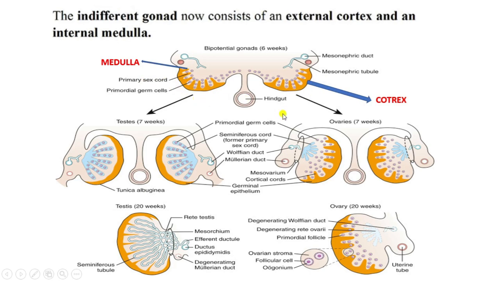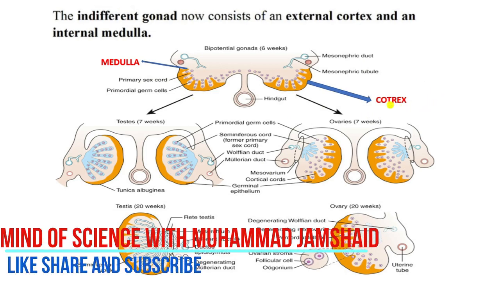On further differentiation, during the 7th to 12th week of intrauterine life, if an X chromosomal complement is present, this leads to differentiation of the cortex into the female gonad, that is the ovaries, and there will be regression or degeneration of the medulla. But if an XY chromosomal complement is present, this leads to differentiation of the medulla into the male gonad, that is the testes, and degeneration of the cortex.